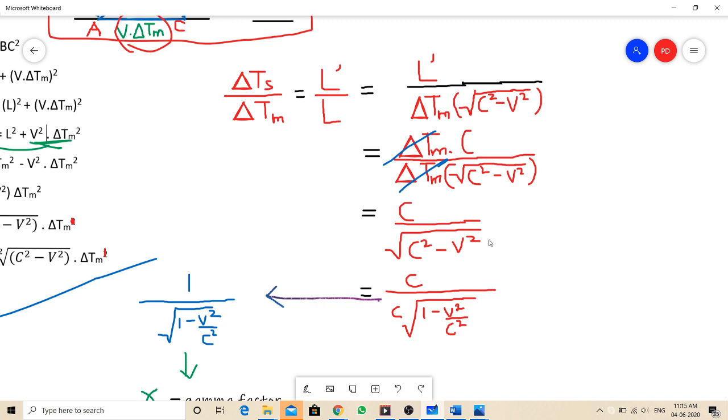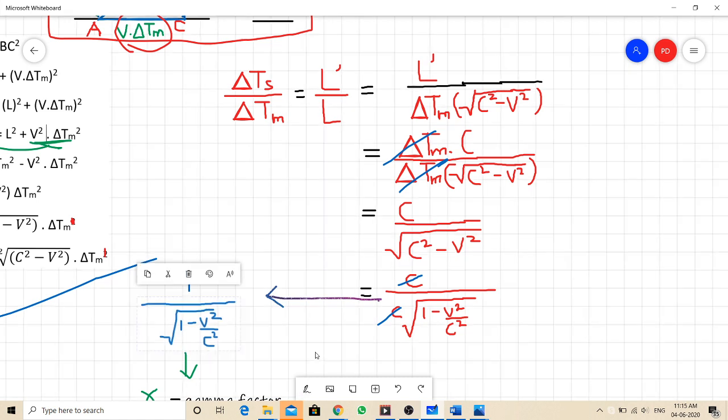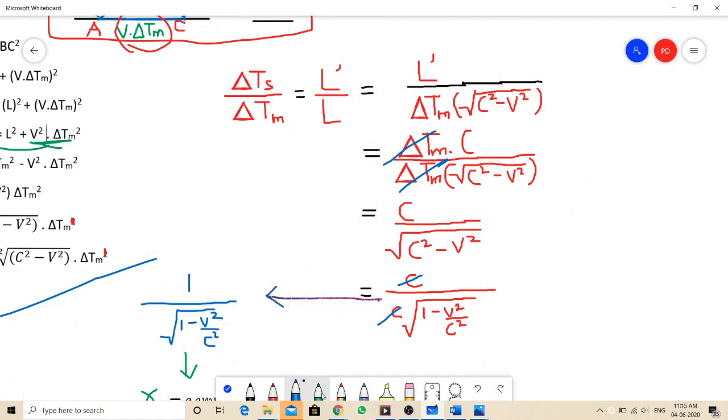If we factorize it a little more and take C from here, then the C will again cancel, and therefore we get our beloved equation that we were looking for: 1 by the square root of 1 minus V square by C square.